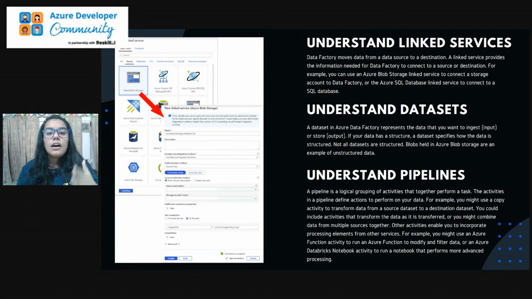And then we have pipelines. A pipeline is a logical grouping of activities that together perform a task. For example, if we are doing two or three tasks together, that will be a sort of pipeline. The activities in a pipeline define the actions to perform on your data. So it will show the tasks that we are going to perform together.